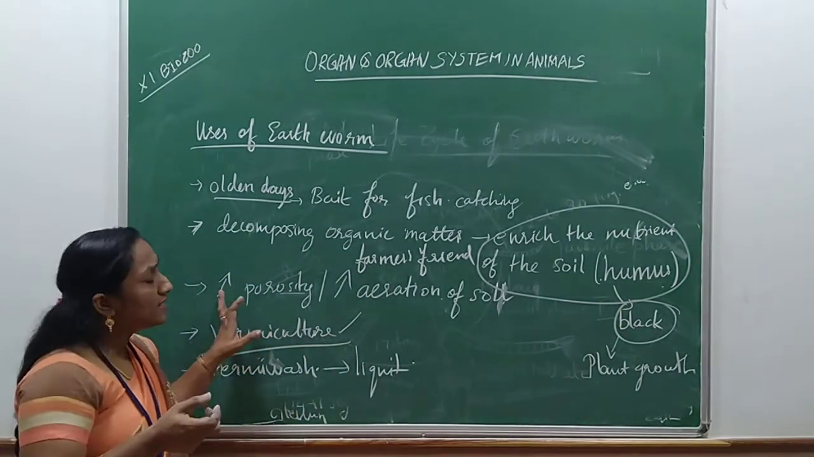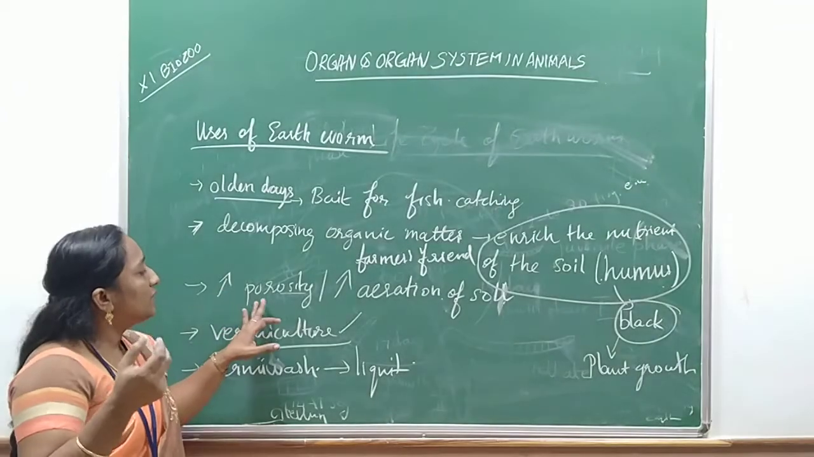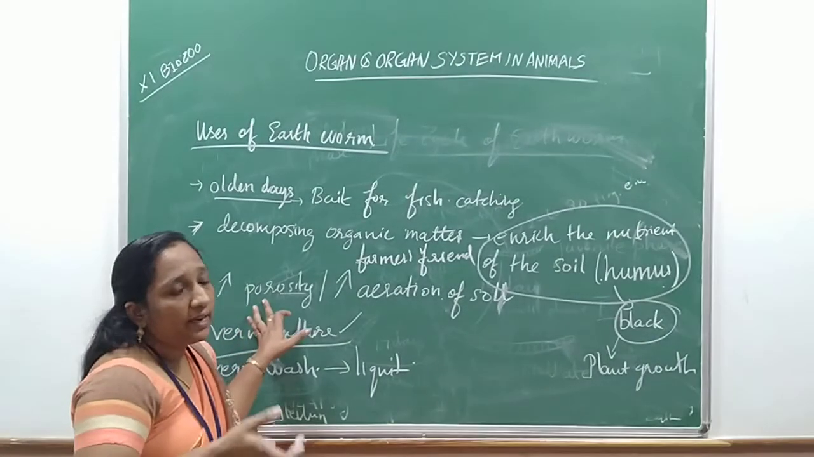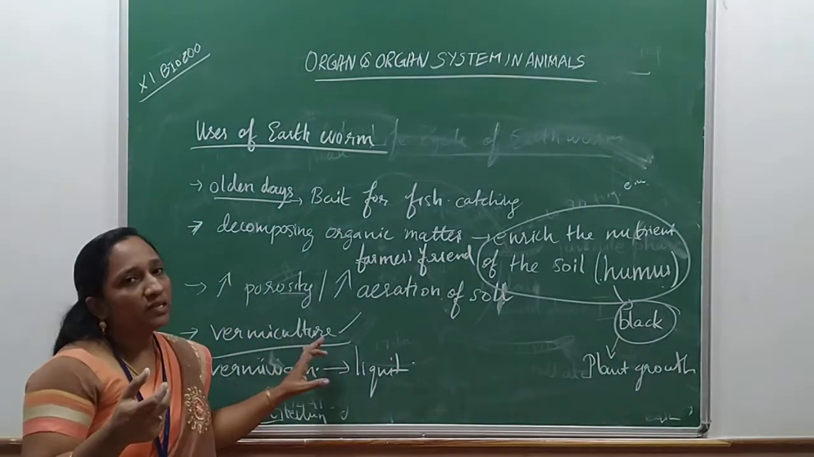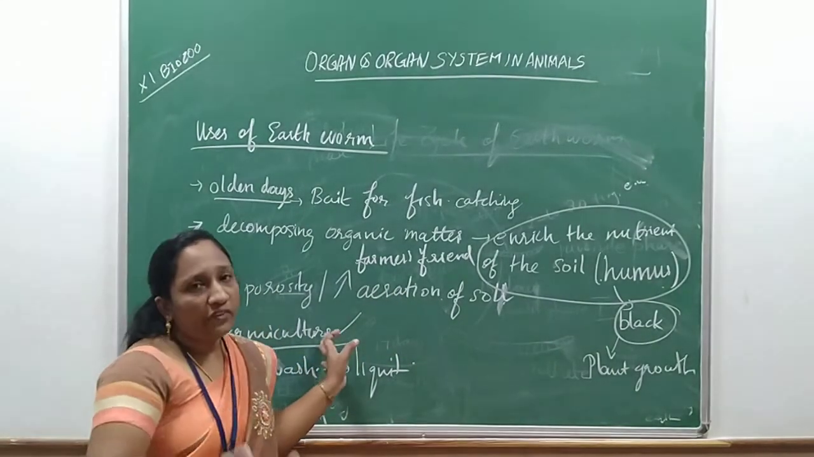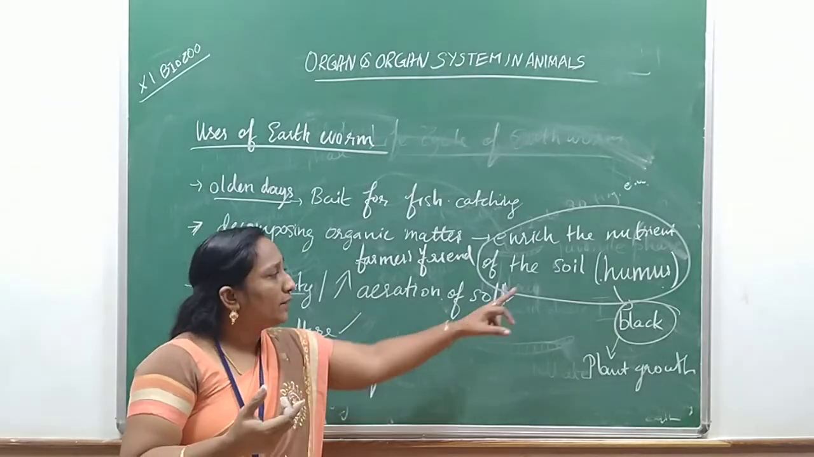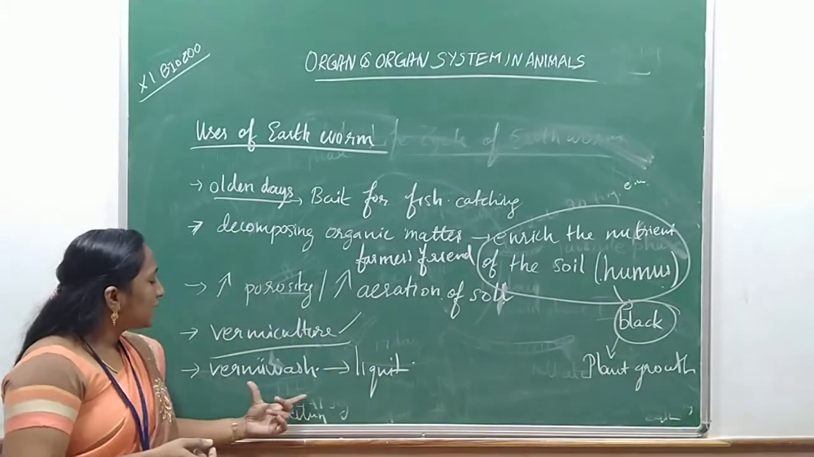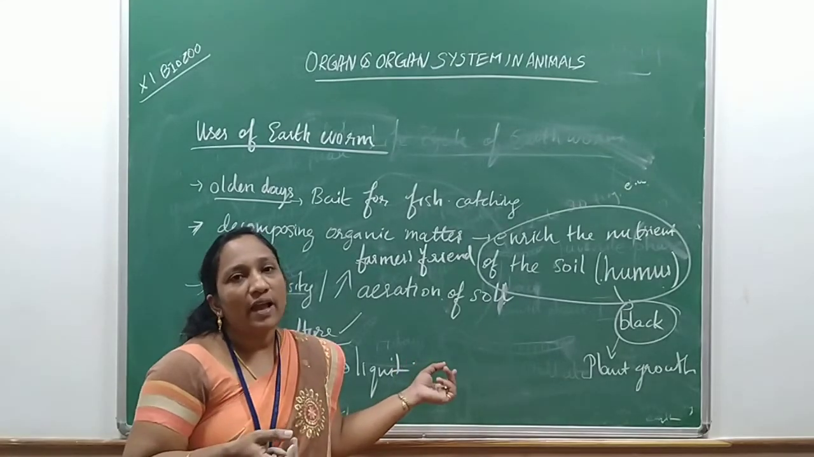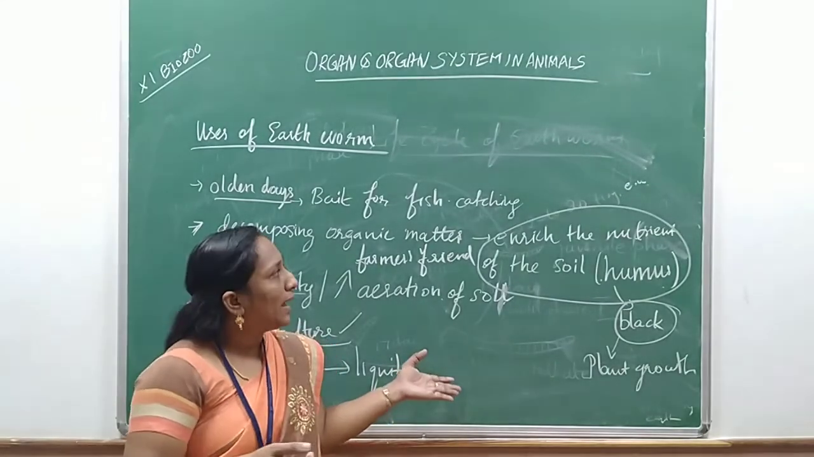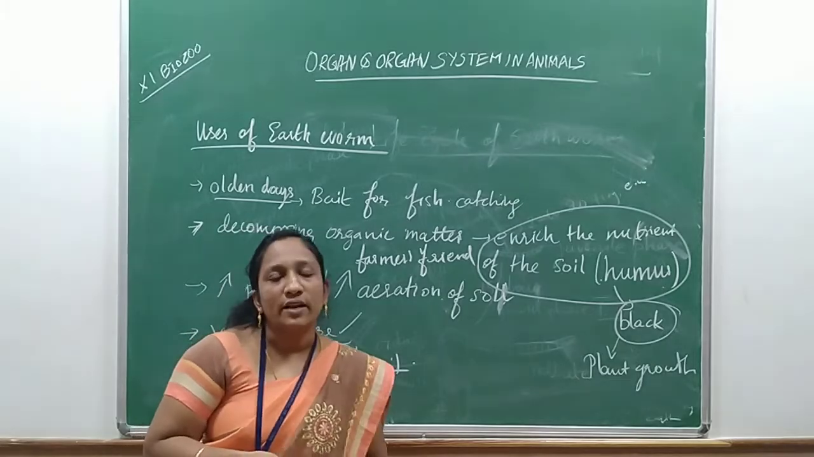And it will increase the porosity of the soil, which leads to good aeration. Next, vermiculture means culturing earthworm in the field or farm for increasing production of humus. And vermi wash is collected from the vermiculture, and that liquid has full nutrients for plant growth. Children, I hope you all understood.